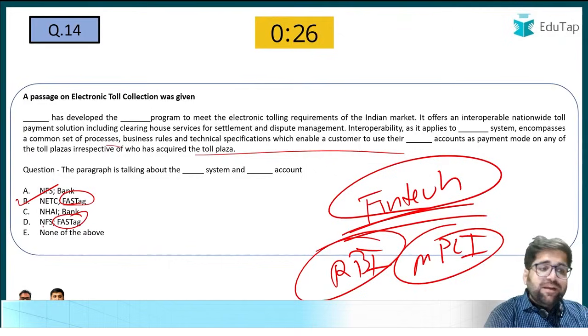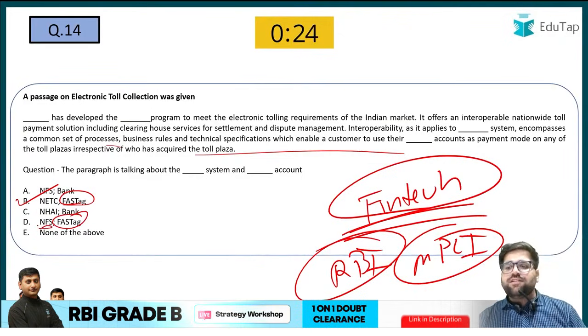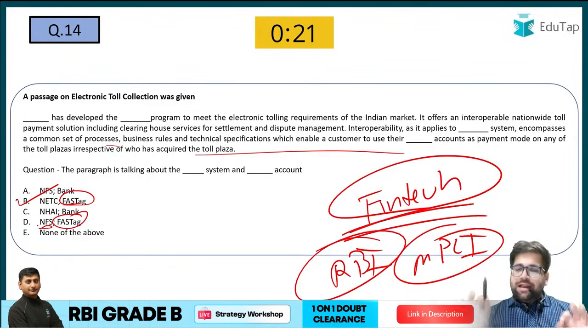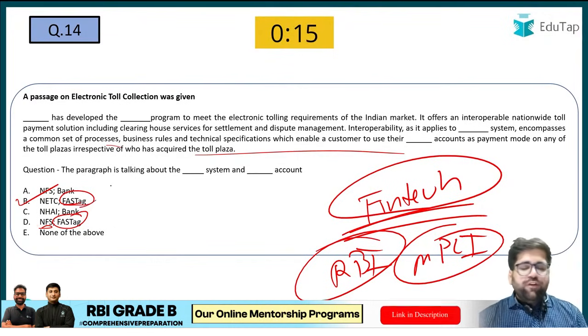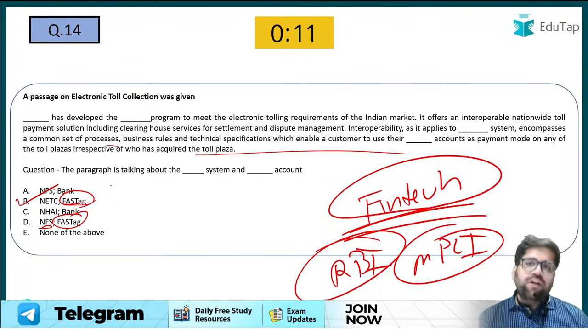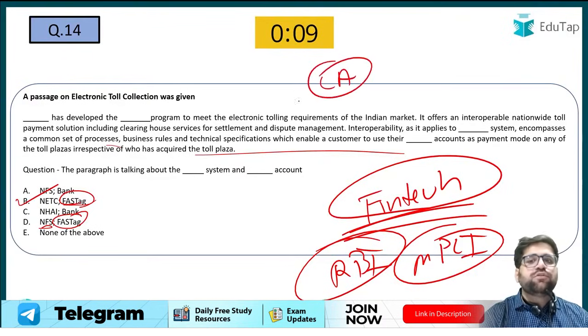Some people will say that it's NFS. NFS stands for National Financial Switch. National Financial Switch works for different ATM networks, so that cannot be your answer. If you see how different FASTag equipments are used, you could have easily answered this. This is a current affairs based question, my friends.